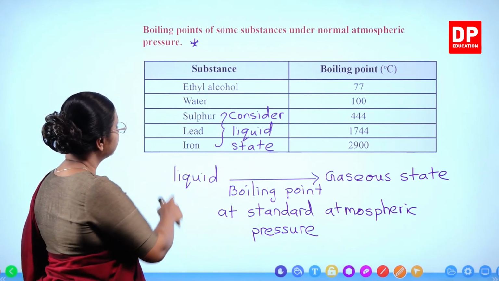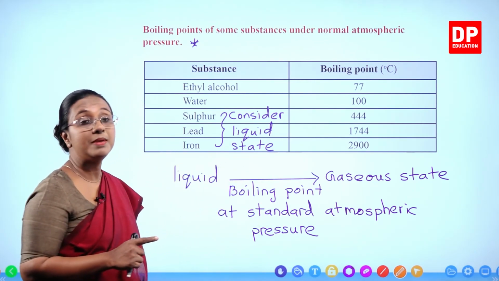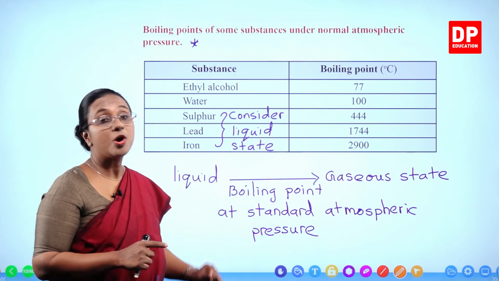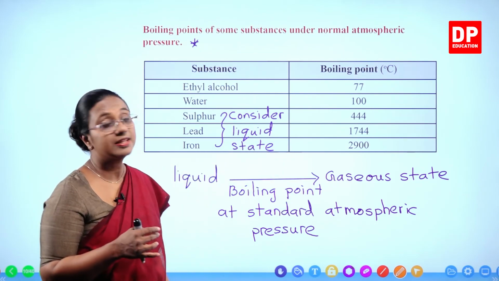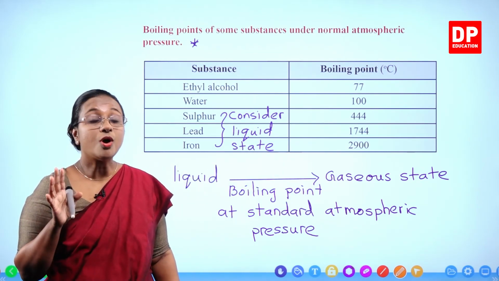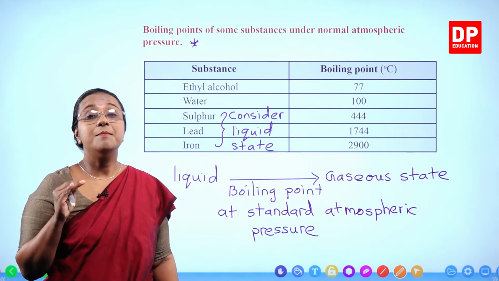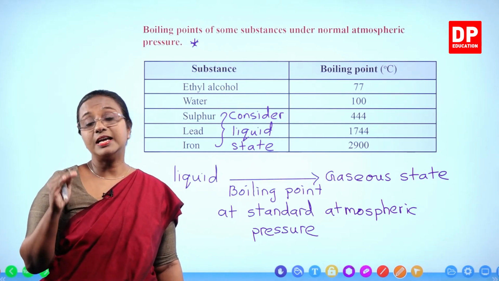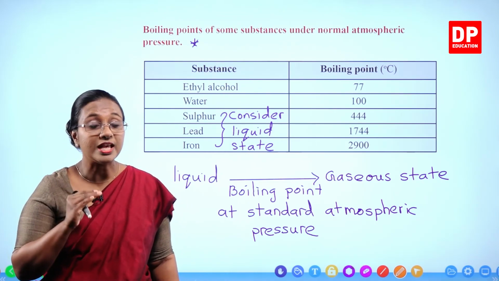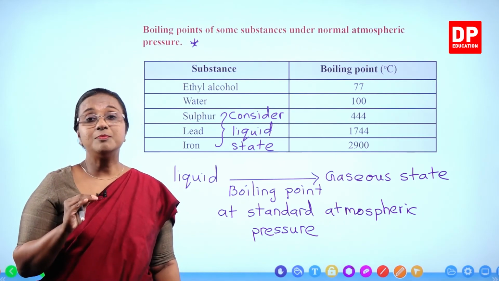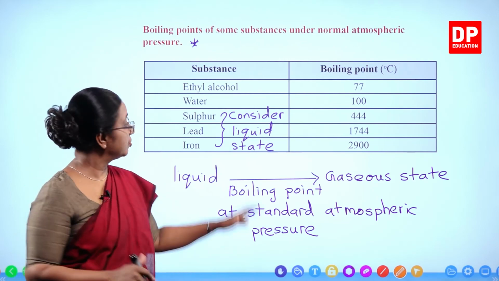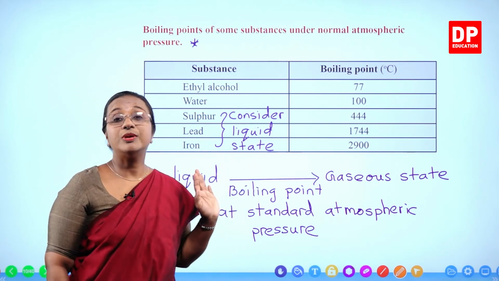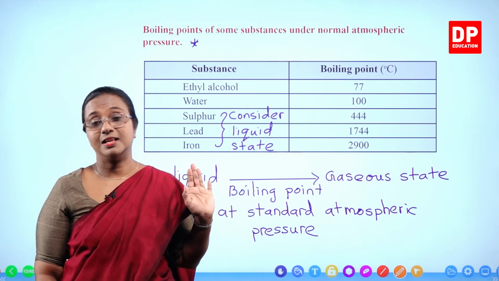Here also you can see lead and iron, they are metals. Look at their boiling points. Very, very high compared to the other values. So usually metals have very high boiling points. We saw that they have very high melting points. Similarly, they have very high boiling points. So that is the information you can get from this slide.